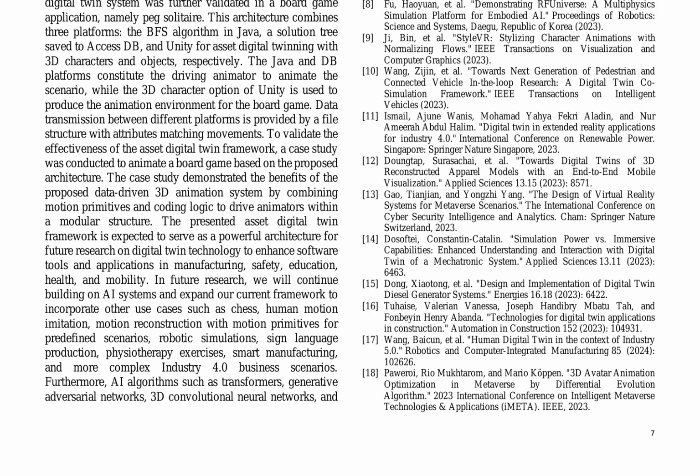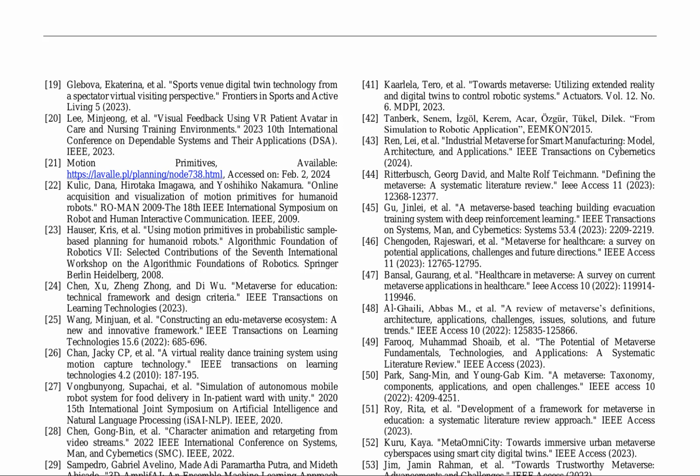The paper proposes an asset digital twin framework that combines motion primitives and coding logic to drive animators within a modular structure. The framework is expected to serve as a powerful architecture for future research on digital twin technology, enhancing software tools and applications in manufacturing, safety, education, health, and mobility. Future research directions include expanding the framework to incorporate other use cases,